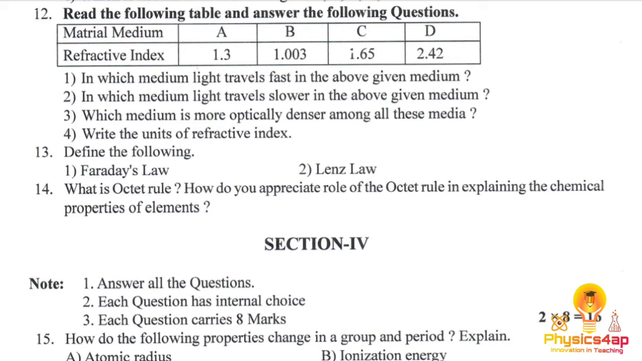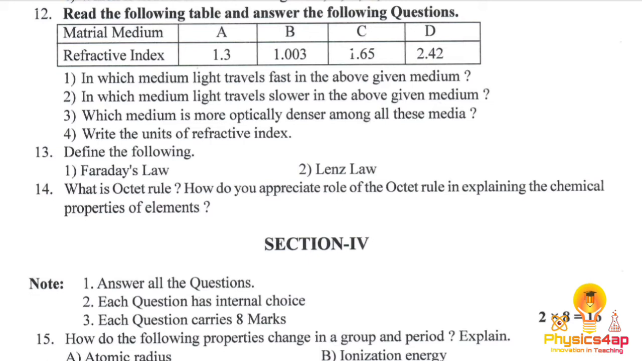And the 13th one, we have Faraday's law and Lenz's law, so we have to write the definition of it. As per Faraday's law, whenever there is a continuous change in the magnetic flux, then EMF is produced, which is called Faraday's law. And Lenz's law is that the induced current is produced in such a direction that it opposes the change of magnetic flux, which is called Lenz's law.